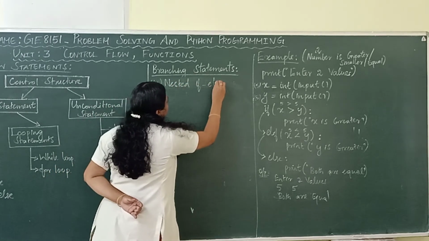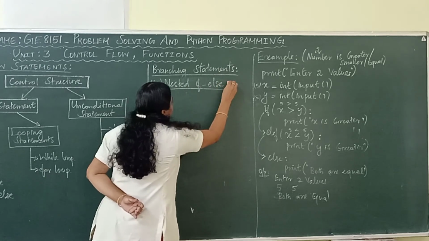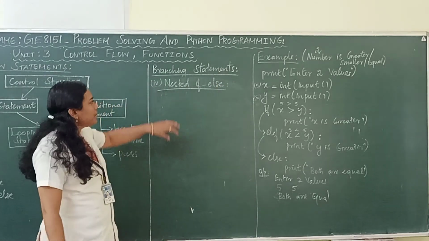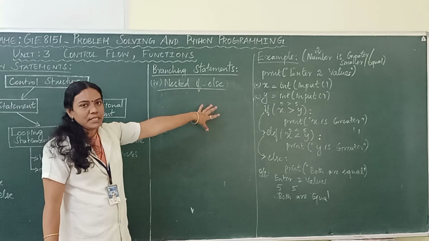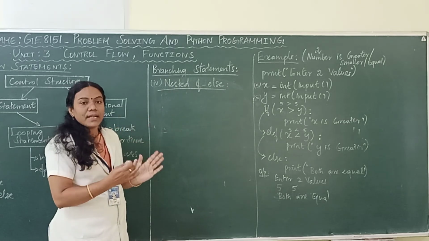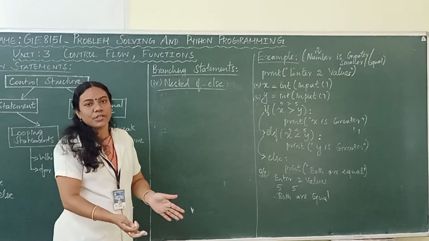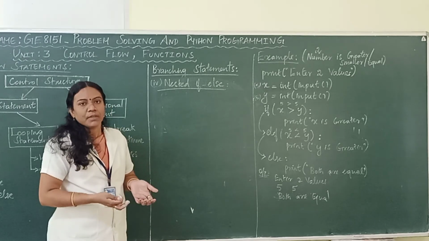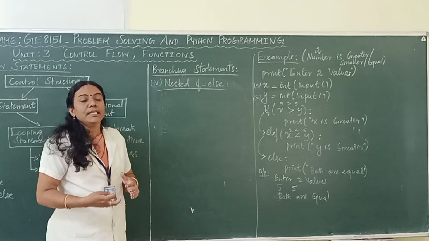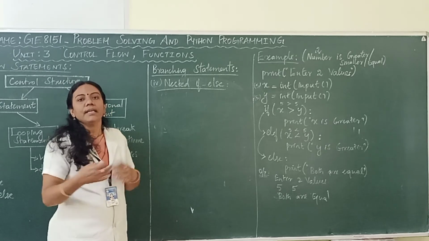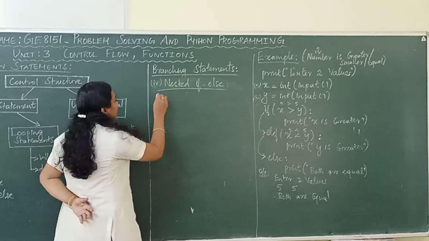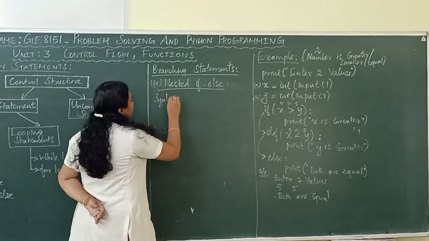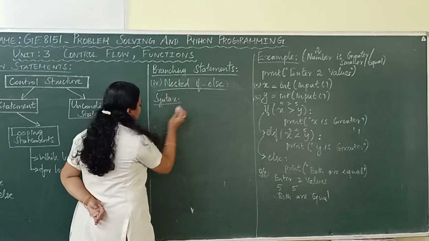Nested if else statement, right? What is meant by nested if else is, if we are providing a condition inside another condition, the inside condition is called nested. The nesting can be done either in the if part or in the else part, okay? The syntax for nested if else will be like this.